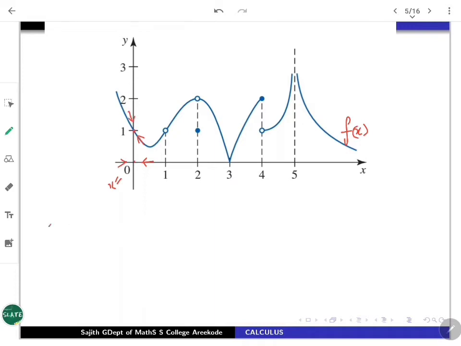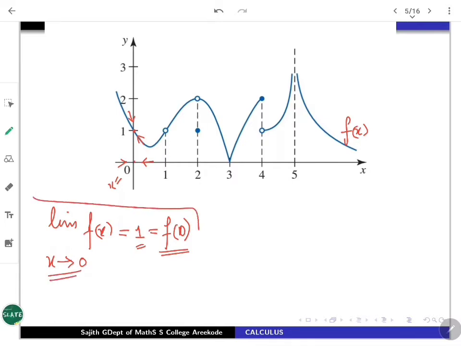So from the graph, the limit of our function as x is nearing towards 0 exists, and it is going to be 1. But this function is having the same value: f at 0 is the same evaluation, 1. So we will say that f is continuous at the point 0.